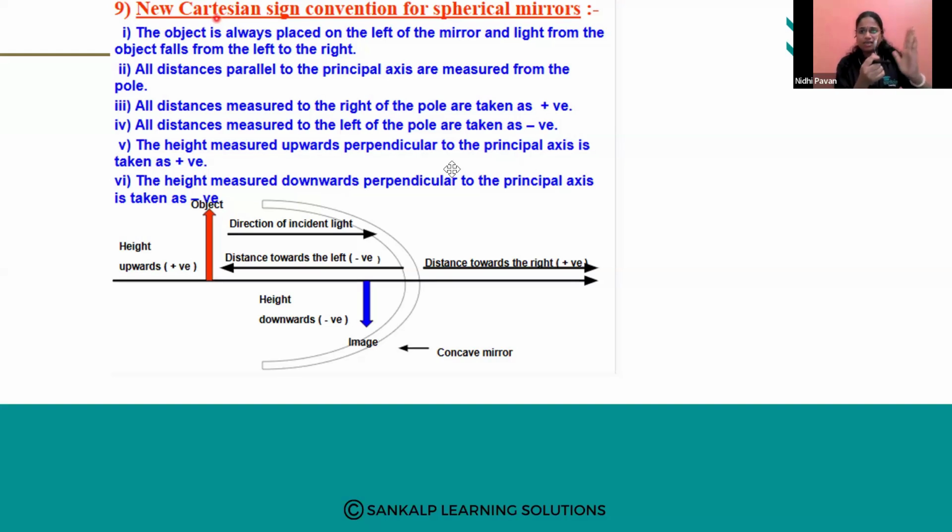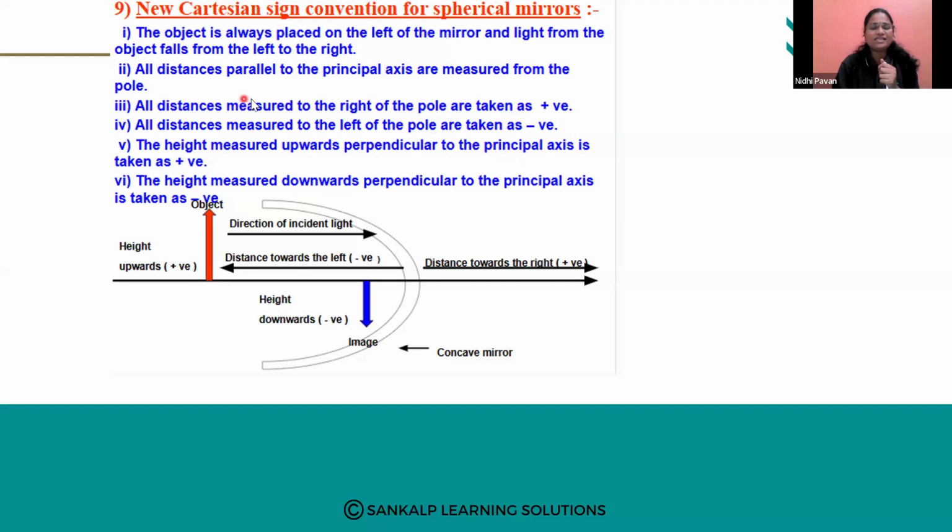Suppose, see, this is a concave mirror. I am placing the concave mirror and here the object is. So now I am taking a convex mirror like this. Convex mirror. So the object will be placed at the left only. So when you see the number line, you might have learned regarding the number line. On the number line, just imagine what will be the sign of the object. I will tell you later.